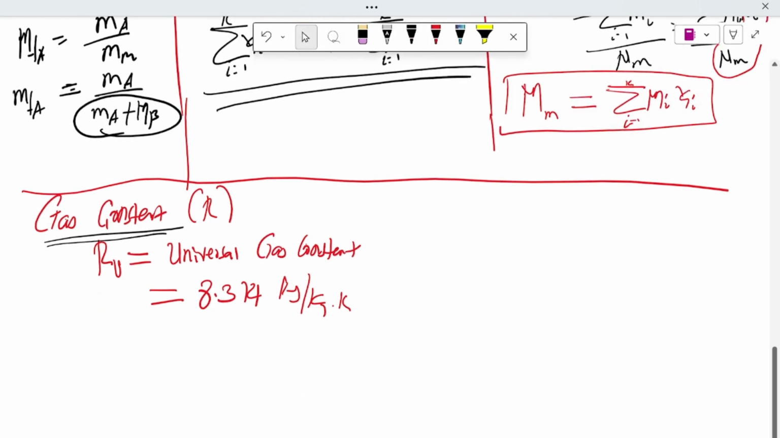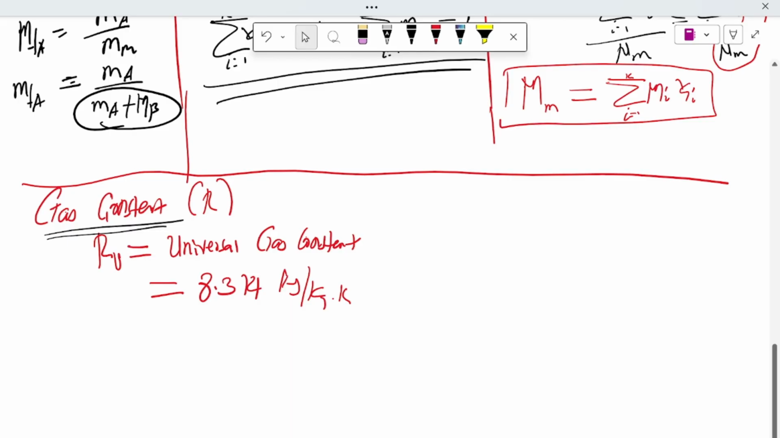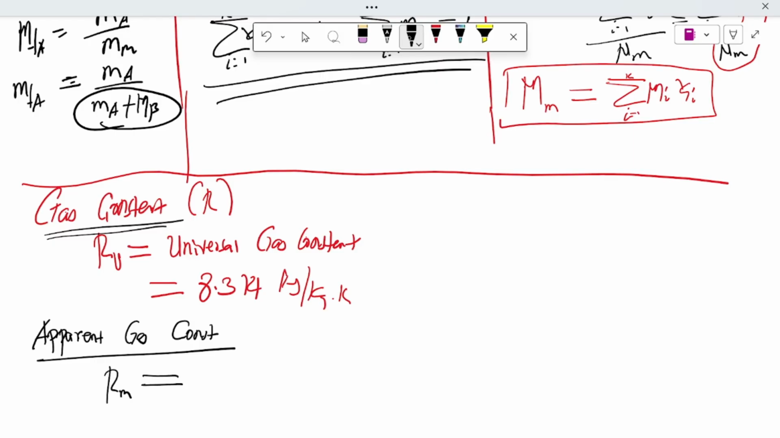But the apparent gas constant for each substance, or for a mixture, you always have to calculate using the universal gas constant over the molar mass of the mixture, or of each individual component, using Ri for air or water or any substance. The gas constant is Ru over the molar mass of the individual component.